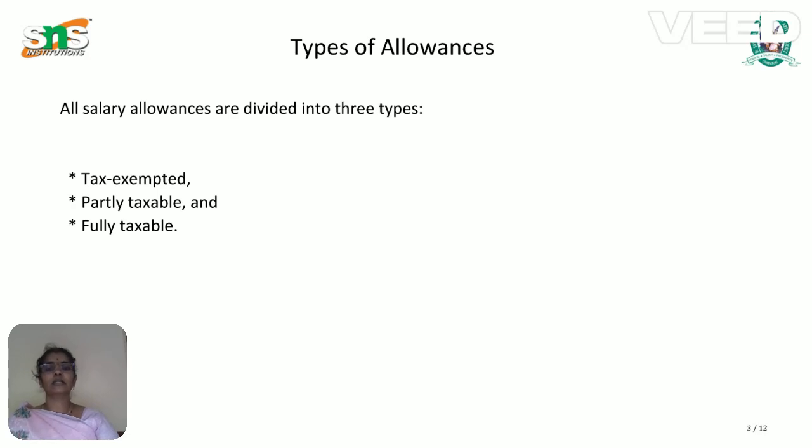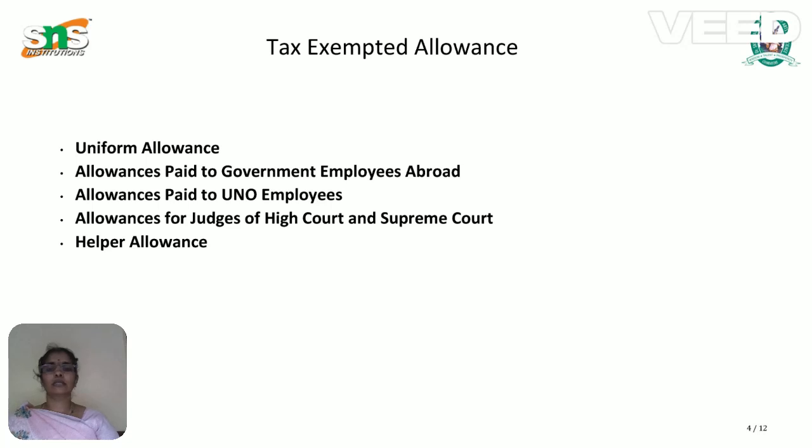The third one is fully taxable. When they receive any allowance or perquisites, it is fully taxable under the head income from salary.